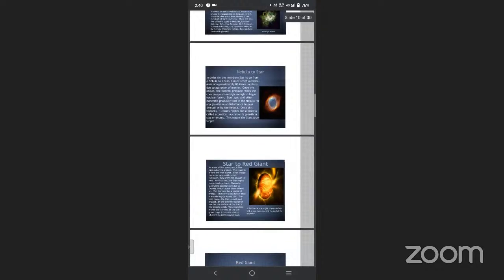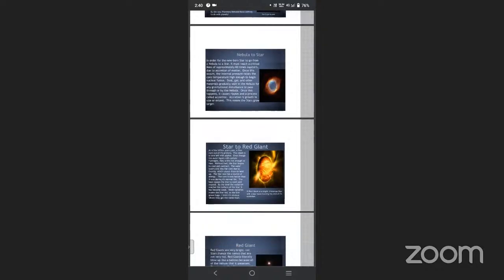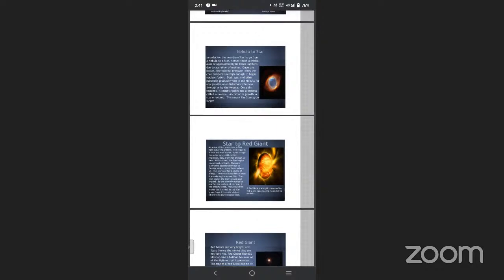Nebula to stars. How is the nebula converted into stars? In order for a newborn star to go from a nebula to a star, the nebula is the first and foremost layer, the youngest stage of the process. It is the first step to grow into a big star. It must reach a critical mass of approximately 80 times that of Jupiter.